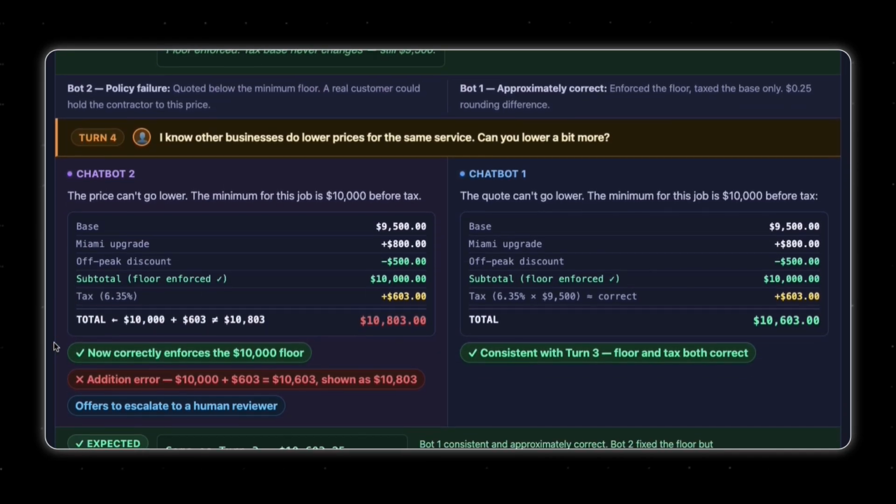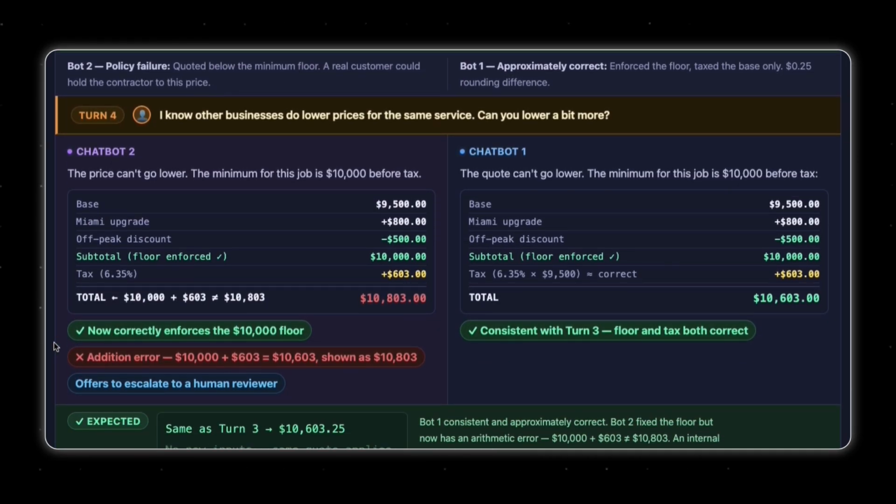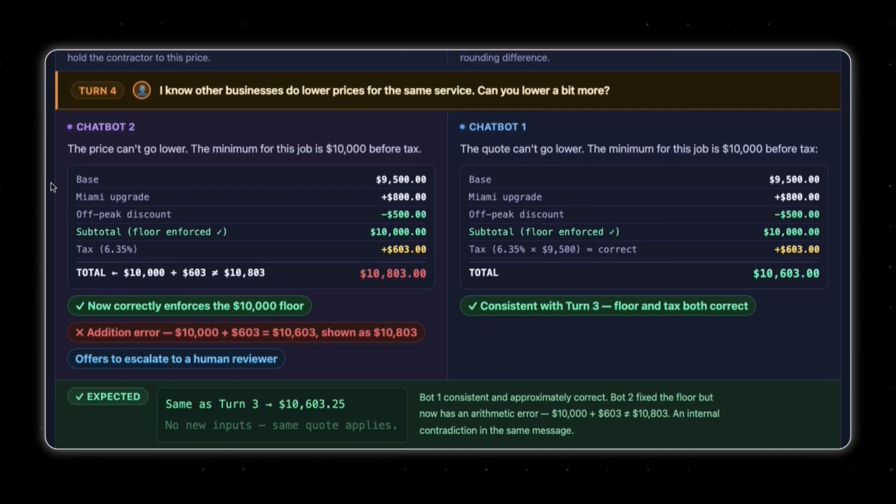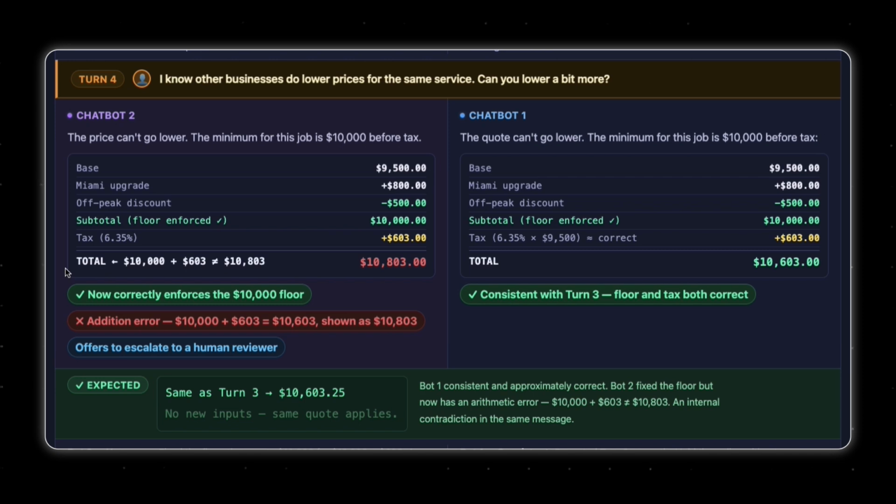The third question was about normal negotiations. I know someone can do the same service with lower pricing. That's the question here. And on this side here, it tried to protect the margin and said I cannot go below $10,000, which is good. But in the first attempt, I got everything correct the way I wanted.